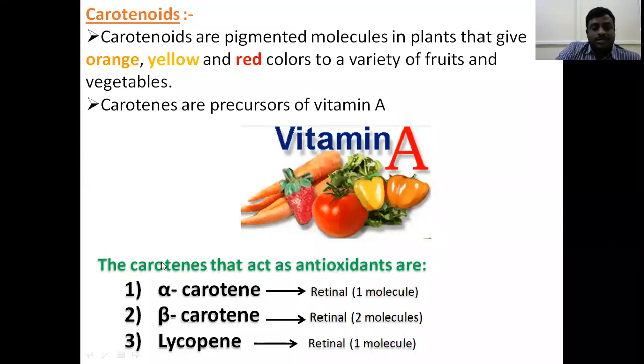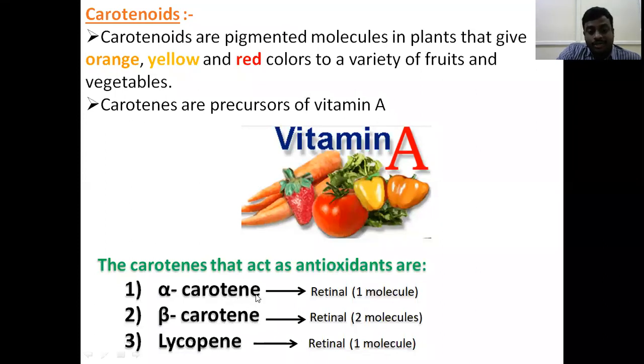Here the carotenes act as antioxidants, and this is important. Vitamin A is an antioxidant vitamin. Why is it called an antioxidant vitamin? Because it contains carotenes. What types of carotenes? Alpha carotene, beta carotene, and lycopene.